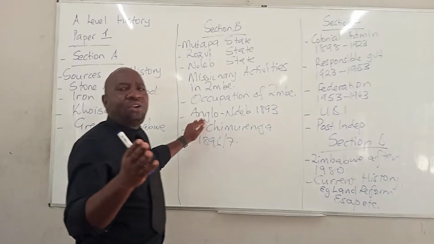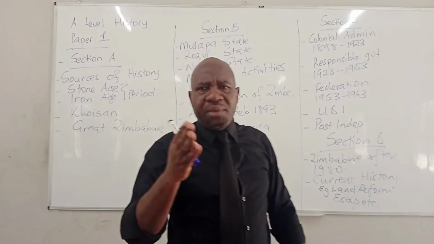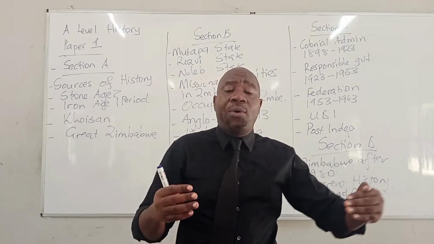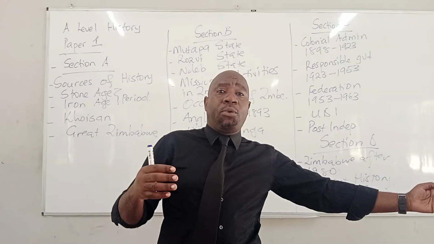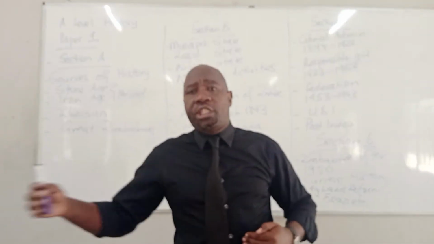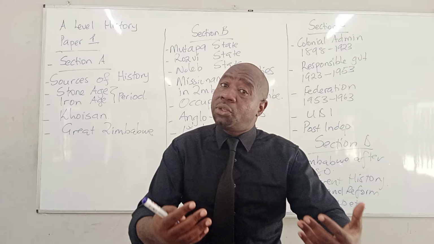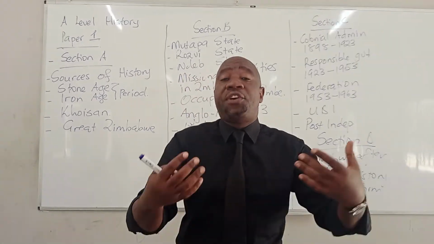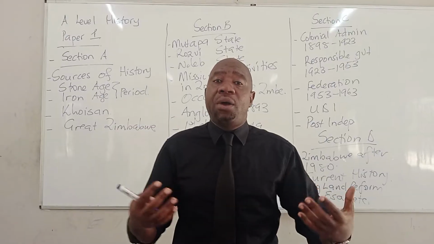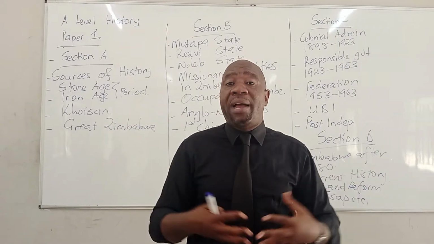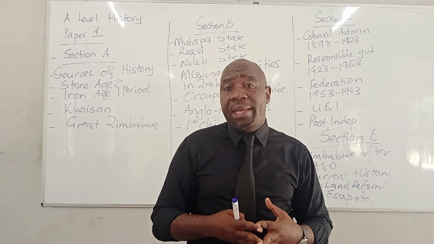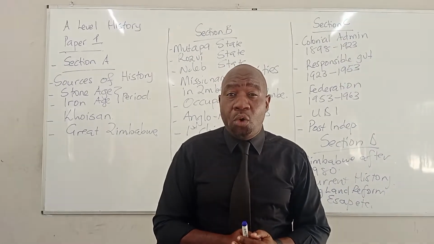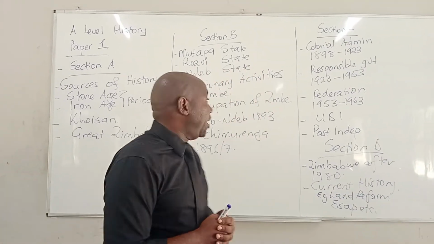Then you talk about the Anglo-Ndebele War of 1893 and the causes that led to it. You talk about the long-term causes and also the short-term causes: Jameson's character, the issue of minerals, the issue of boundaries, the issue of a railroad line. You also talk about the war being caused by the Gomalla or the Victoria incident. You talk about why the Ndebele were defeated in the Anglo-Ndebele War of 1893 and 94.